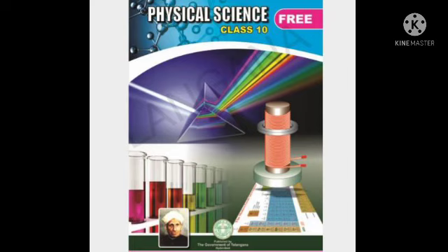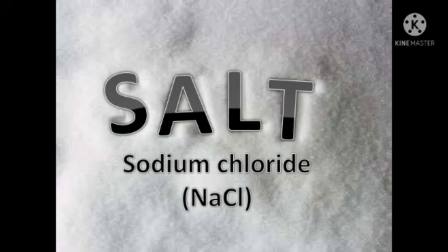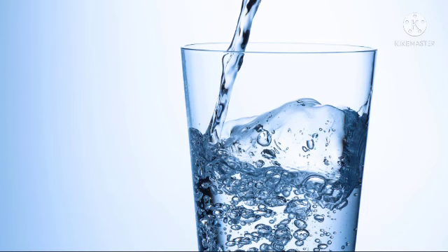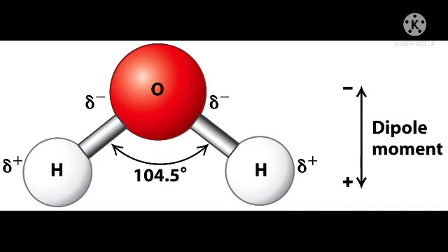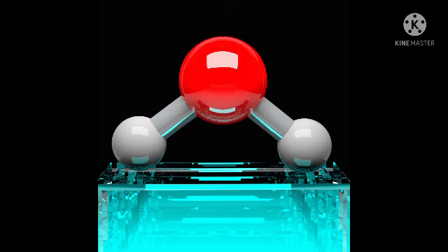We have already completed the first lesson and classwork. Now our second lesson is called chemical equations. From 8th class onwards we know some chemicals in our day-to-day life. For example, common salt. That chemical name is sodium chloride. Water, we know that. Its chemical formula is H2O, a combination of hydrogen and oxygen. That means when hydrogen and oxygen combine together, we get water. Did you understand, students? Our second lesson is chemical equations.